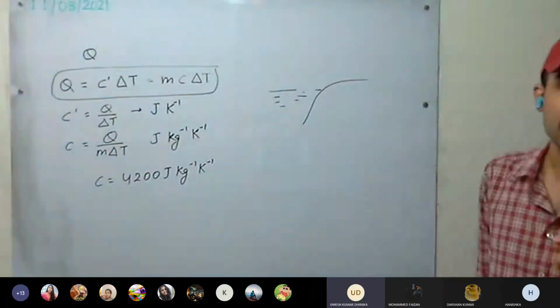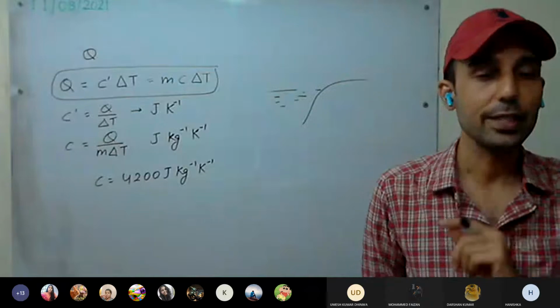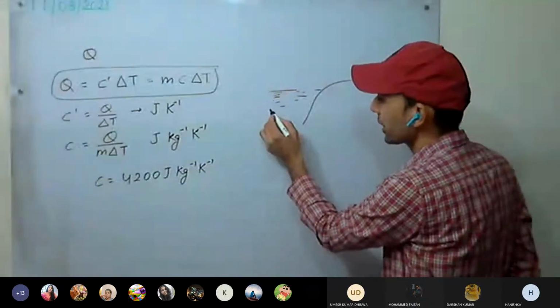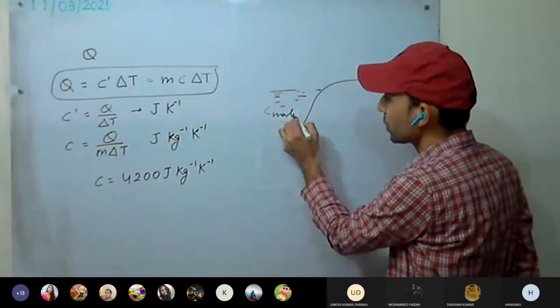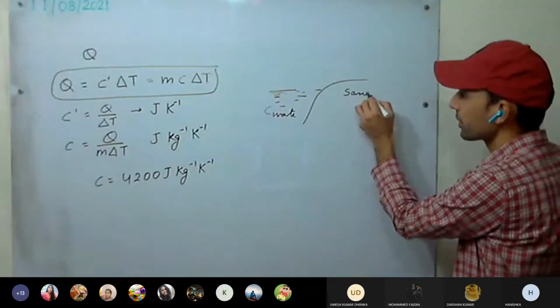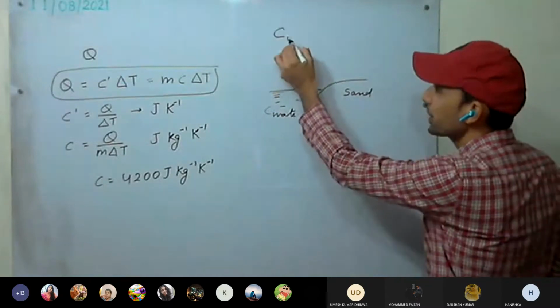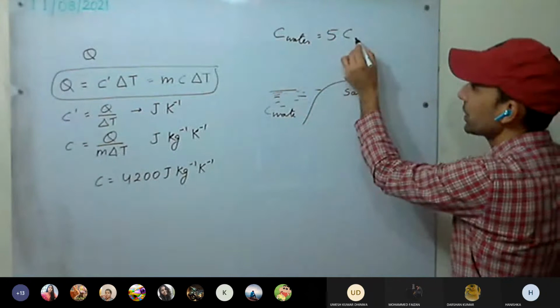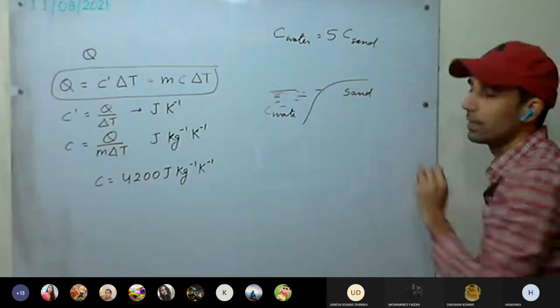Yes. So see what happens if we take the case of day and night. Water has high specific heat capacity, nearly 5 times that of sand.